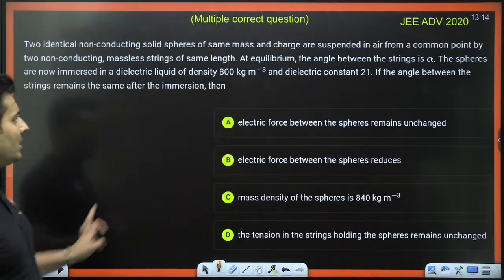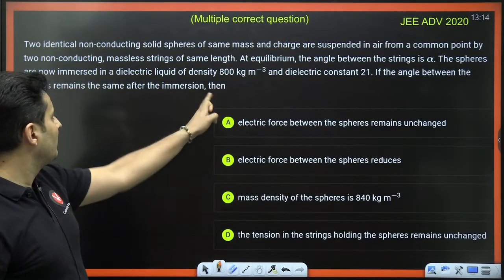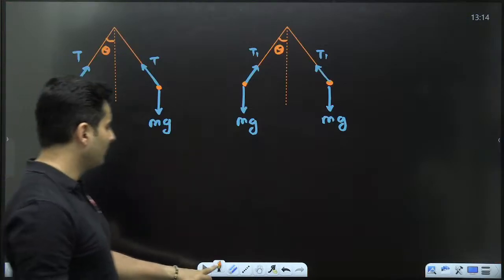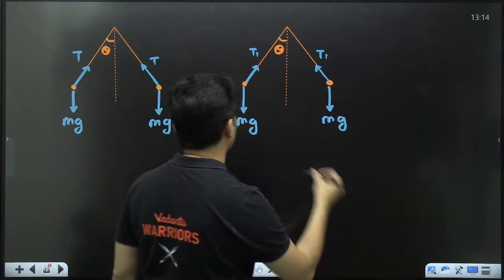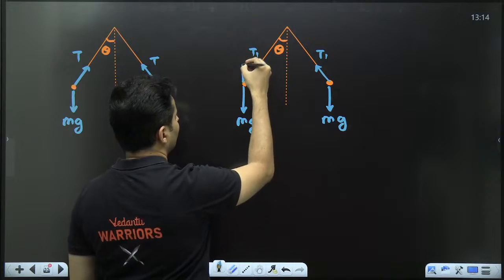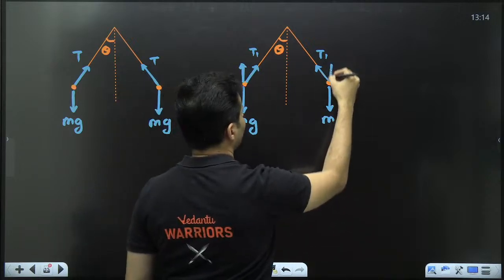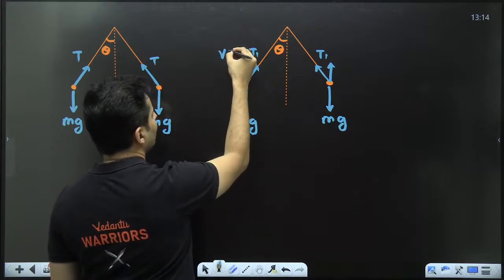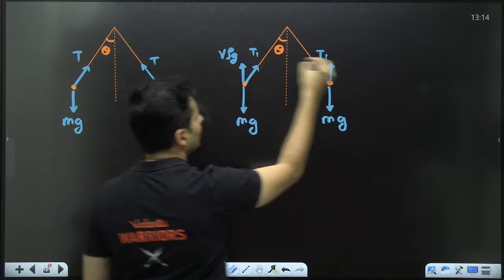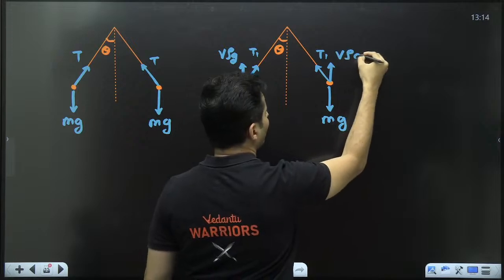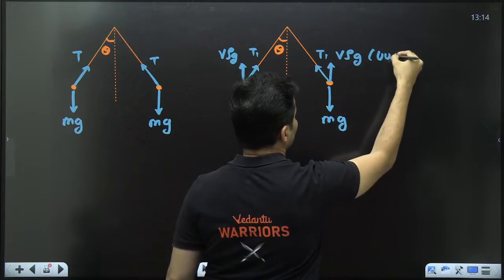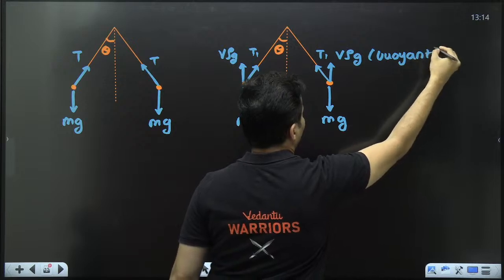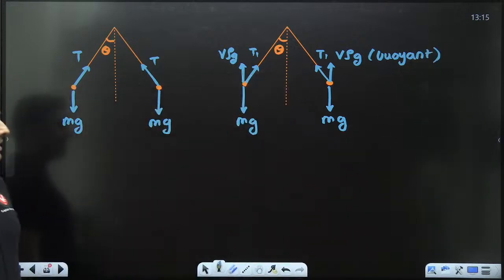Remember, it is clearly mentioned in the question: the angle between the strings remains the same even after the immersion. The main difference which will happen is the buoyant force will be there, which will be V rho g. Buoyant force will be there. That is one major difference.